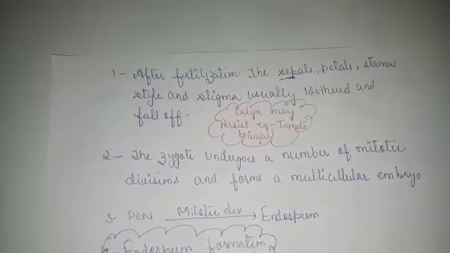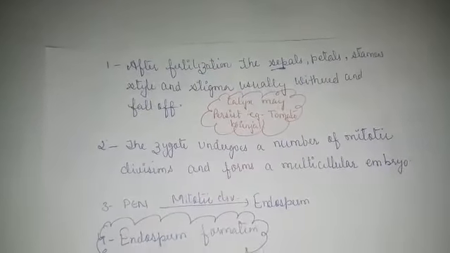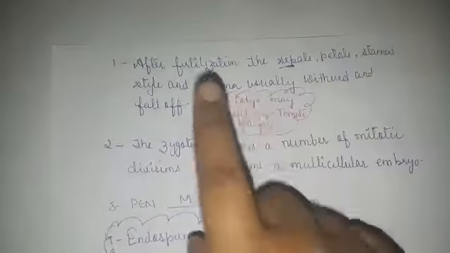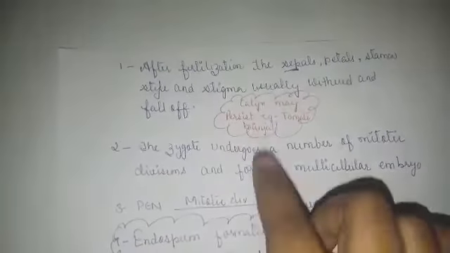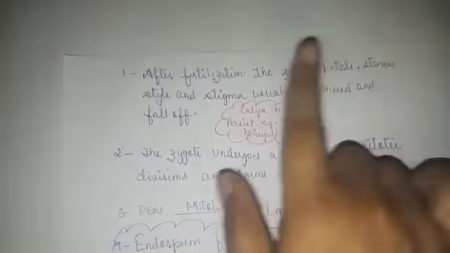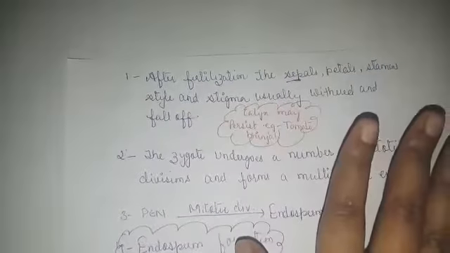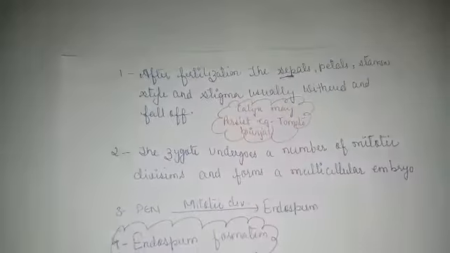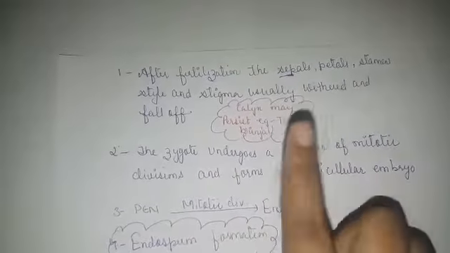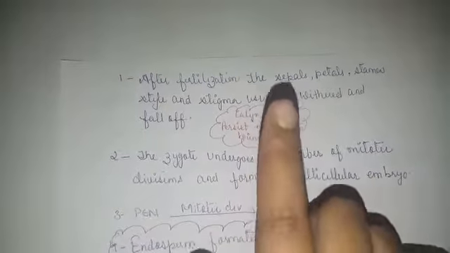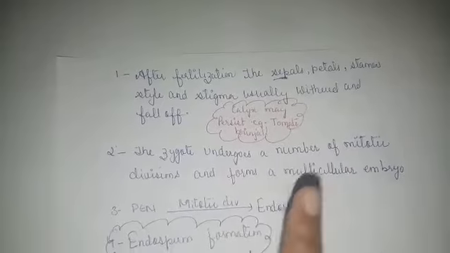Now, just after fertilization, the sepal, petal, stamen, and style and stigma usually wither off. Actually, whenever we talk about fertilization, these usually wither off. They may be persistent in a few members of Solanaceae, that is tomato and brinjal. They are called persistent calyx.